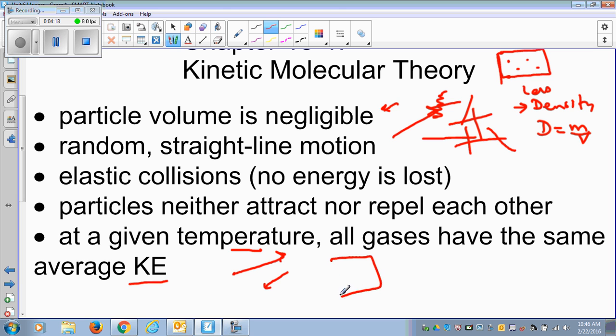Because when you have the gas particles in the container, this particle may kick this one and it can go faster. Okay, and the one that kicks it, since it has lost some energy, it will go back in the other direction with less speed. But as I am saying, the average is going to be the same. So you have to memorize these postulates of kinetic molecular theory of gas.